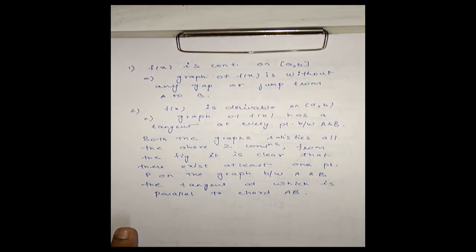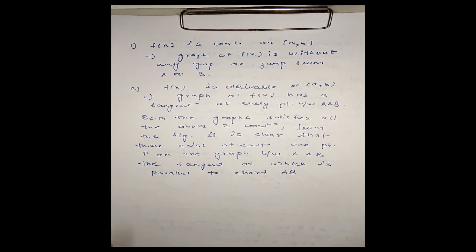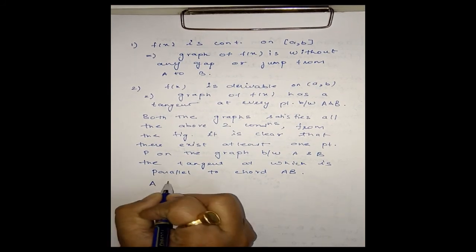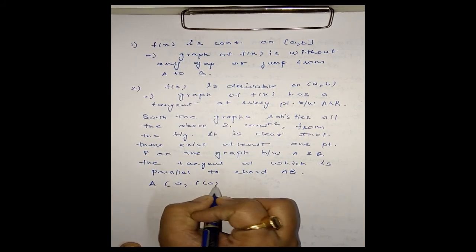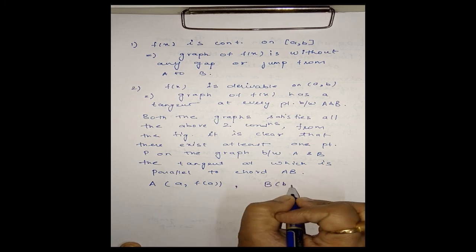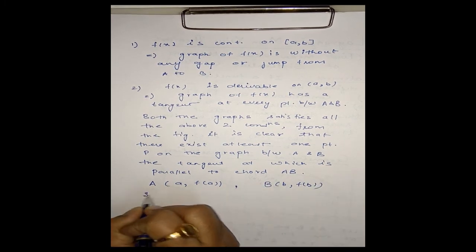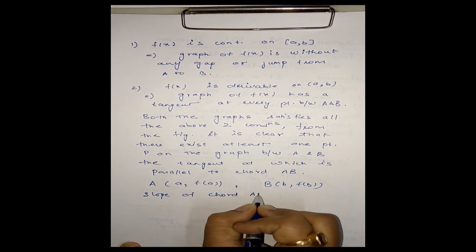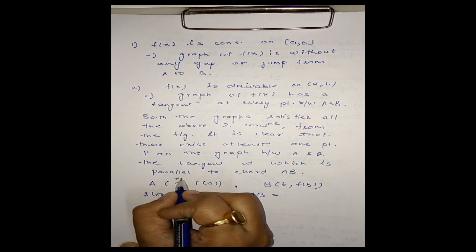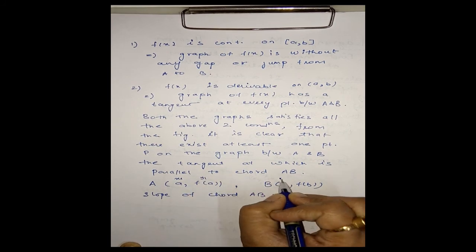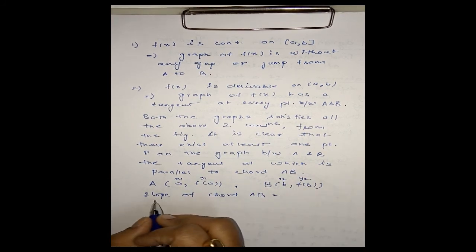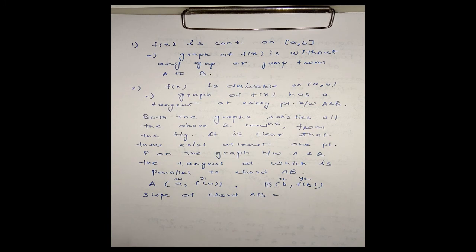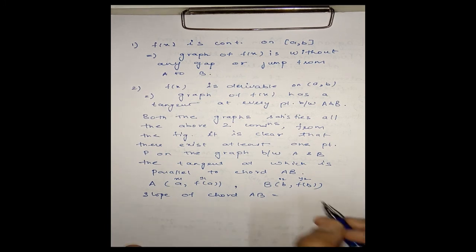Now, the A coordinate is (a, f(a)) and the B coordinate is (b, f(b)). Then the slope of chord AB will be, this is my x1, y1, x2, y2. We know the slope between (x1, y1) and (x2, y2) is given by (y2 minus y1) divided by (x2 minus x1).